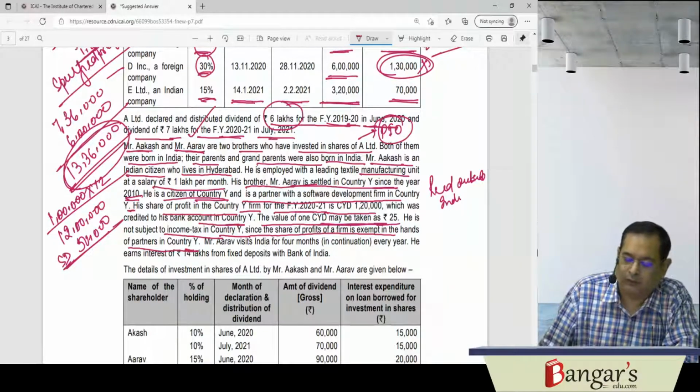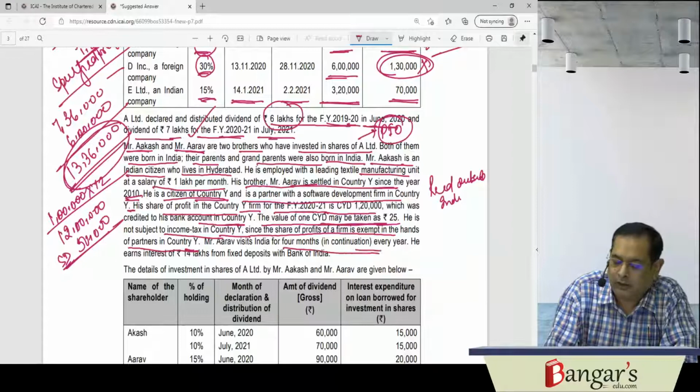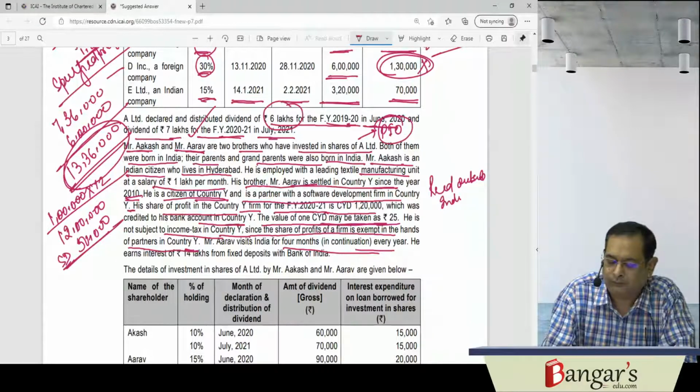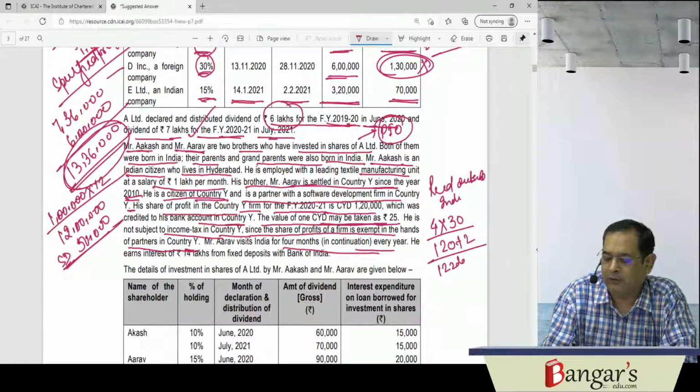Arav visits India for 4 months continuously every year. So he is in India for a period of 4 months, maybe 120 plus 2 days, we can say 122 days.